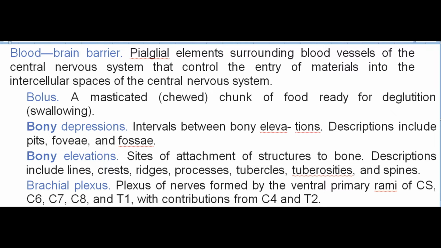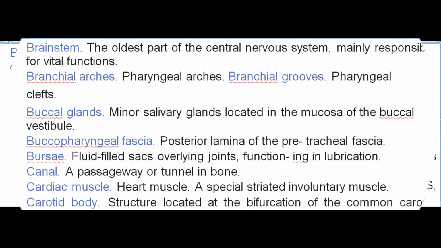Brachial plexus. Plexus of nerves formed by the ventral primary rami of C5, C6, C7, C8, and T1, with contributions from C4 and T2. Brainstem. The oldest part of the central nervous system, mainly responsible for vital functions.